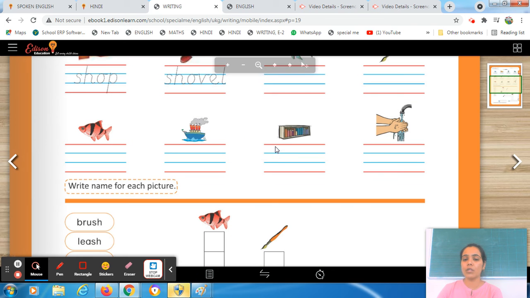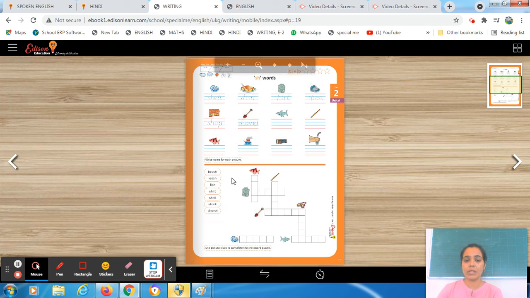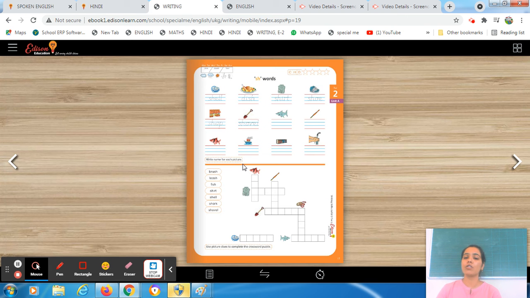As you know, this worksheet is divided in two halves. See, there is a line over here. The first half we will perform today and the next half we will perform later on. This is the way by which you have to use your writing book.